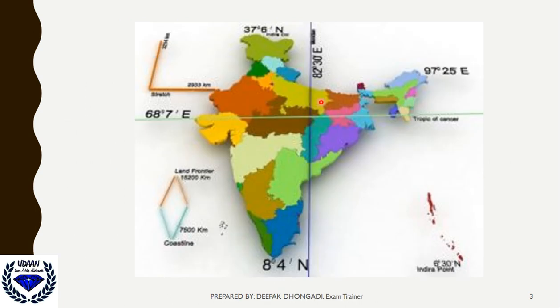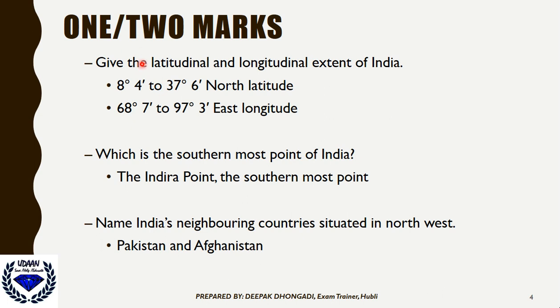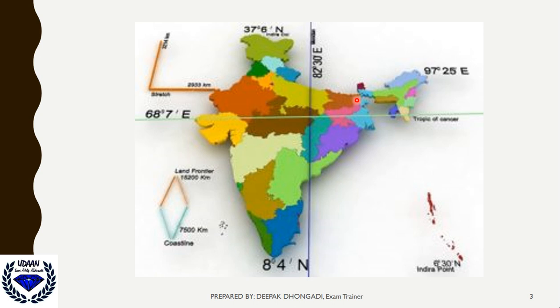Now you can see this. Before that, we can see the latitudinal and longitudinal extent of India. The latitude is the middle portion, and the longitude is the vertical portion. On the west side it is 68 degree 7 minute east.